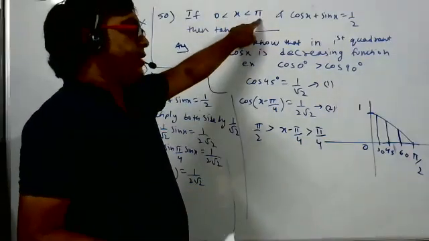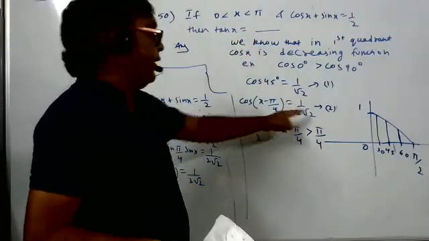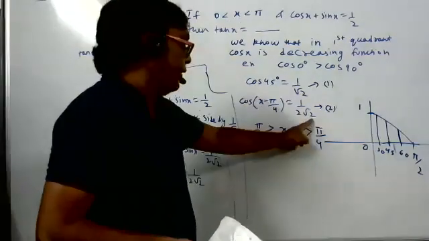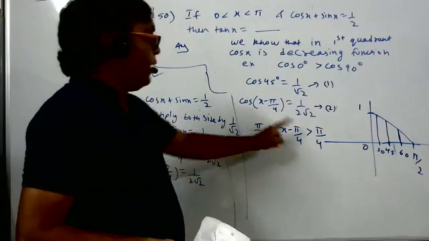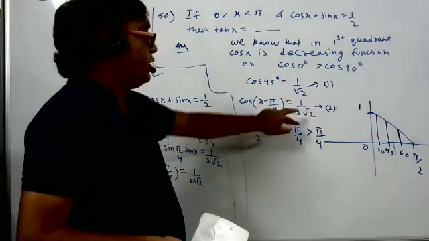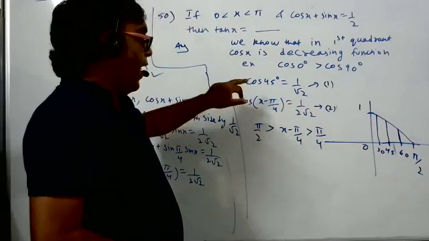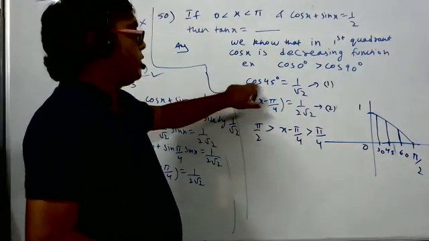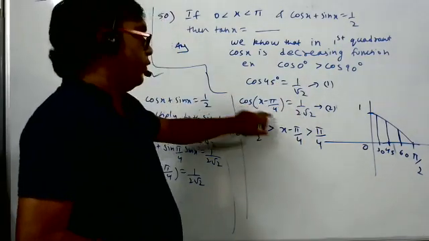In the second quadrant, the cos of the angle should be negative, but here the cos of the angle is positive. This means the angle lies in the first quadrant, so it is less than 90 degree and more than 45 degree, because the right hand side value is less. The value will be less, so the angle will be more. Cos 45 gives a bigger value, cos of some angle gives a smaller value, meaning this angle is more than 45.